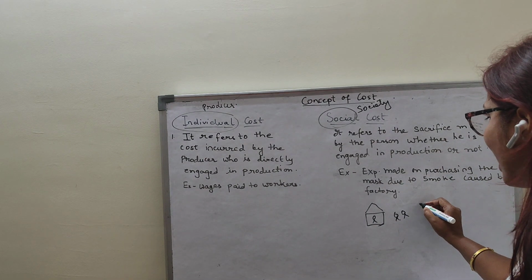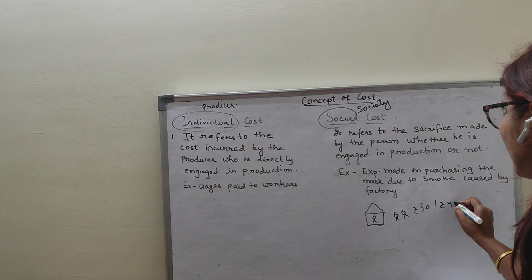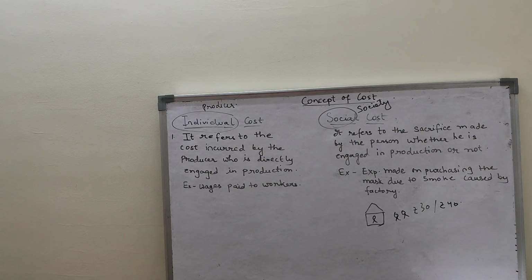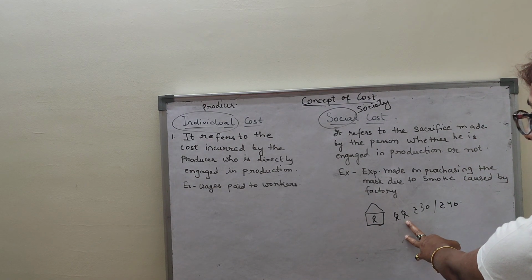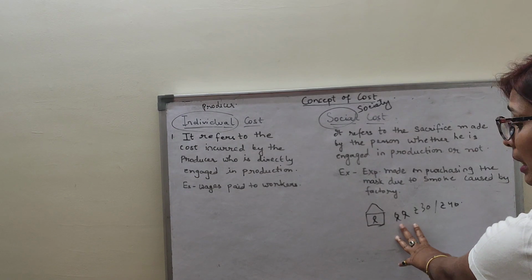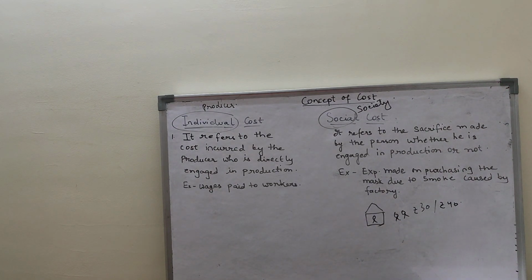Suppose the cost of the mask is rupees 30 or rupees 40. Clear? What I need to say here is that it is the cost which is borne by the person, whether he is engaged in the factory or not. They are incurring the expenditure to prevent themselves, so they are bearing the cost.